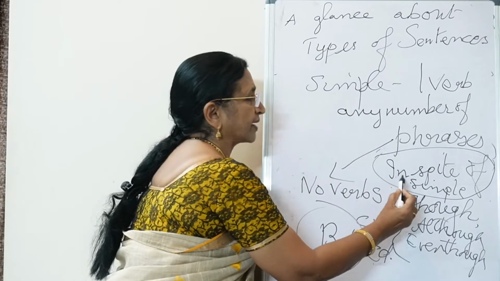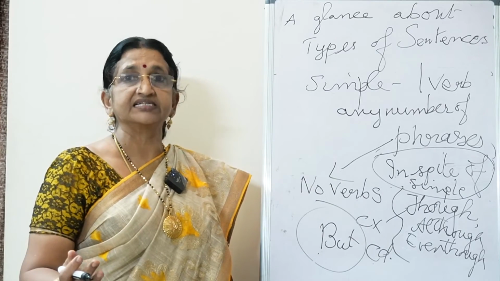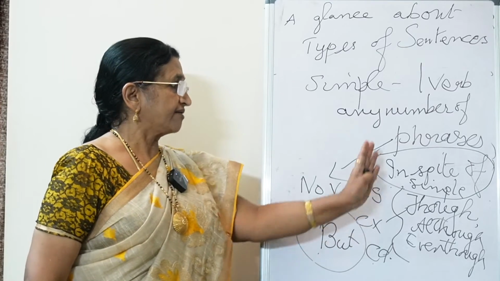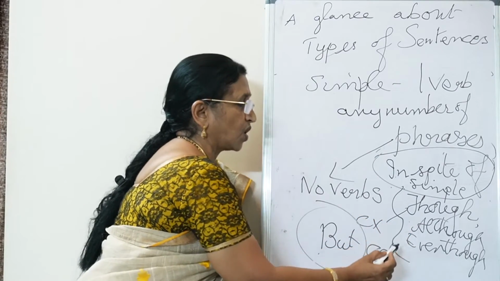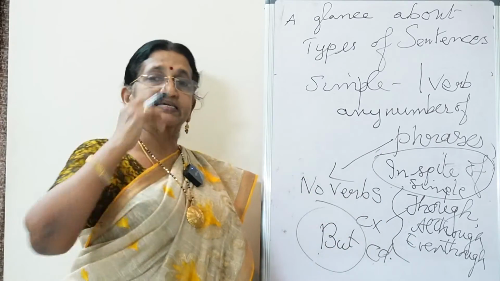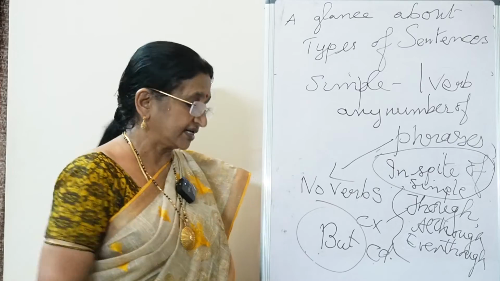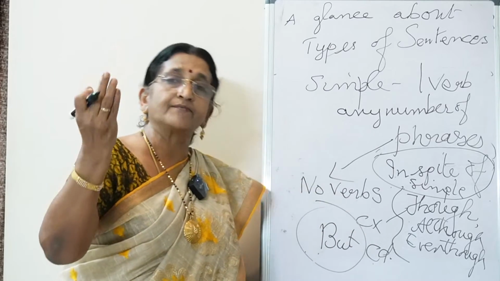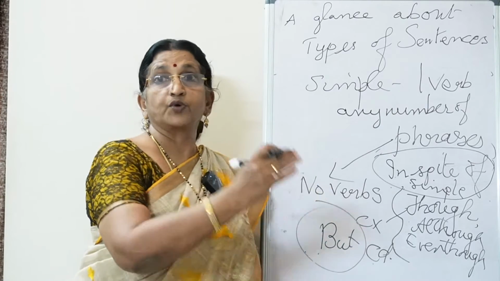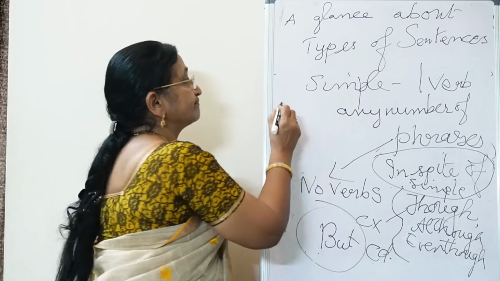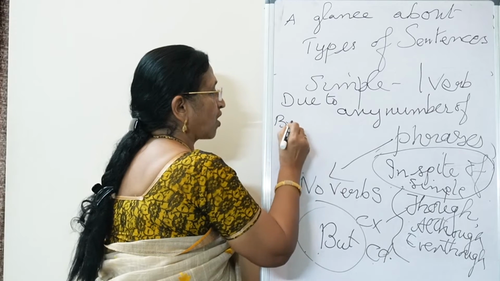So in spite of is a common phrase used in several situations, but always in simple sentences. When the same is put into complex, we use though, although, or even though. And the same idea presented as compound uses but. Like this, we have a great number of words, phrases and clauses used in simple, compound and complex sentences. For simple, we have due to, because of,